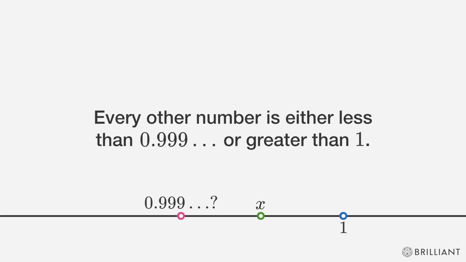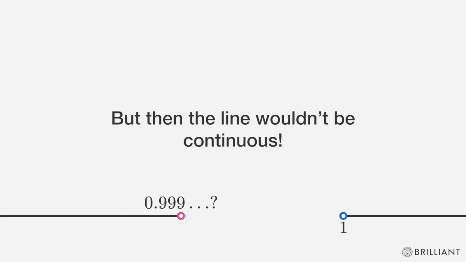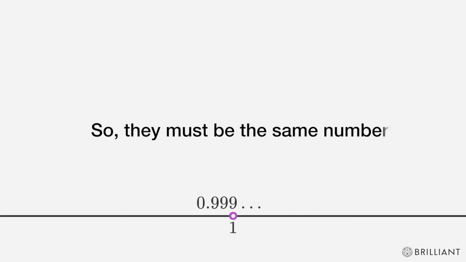Every other number is either less than 0.999 repeating or greater than 1. So no numbers would fit in this space. But then the line wouldn't be continuous. So they must be the same number.